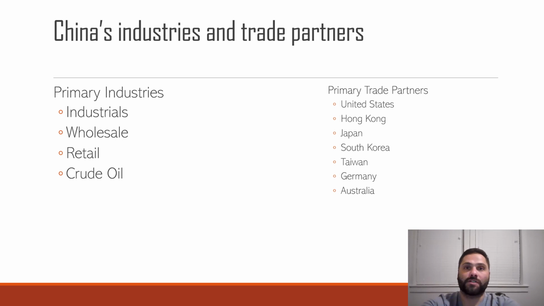Wholesale, you think of things like toys, shoes, furniture, textiles being made in China, shipped through global commodity chains, sent to the United States, and you end up on a Walmart shelf. How many times do we buy something at Walmart and you see made in China? That's due to these imports.